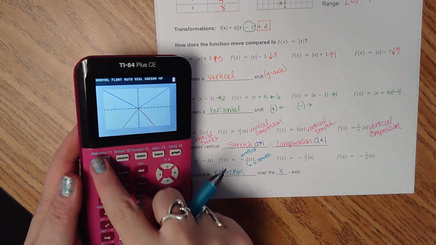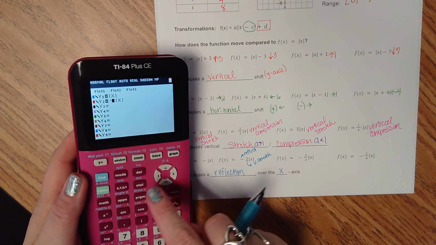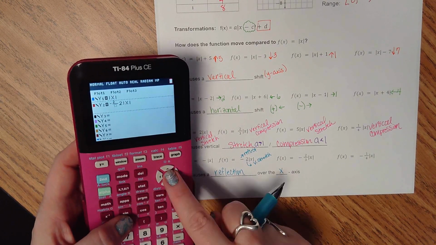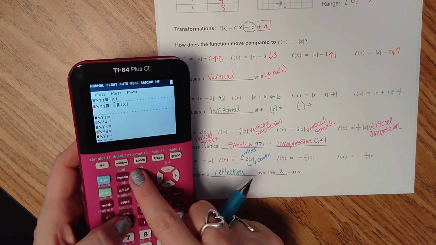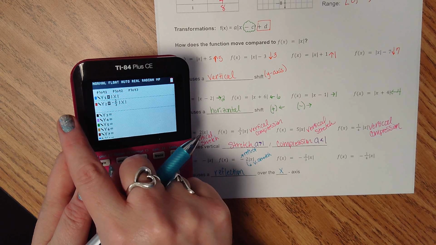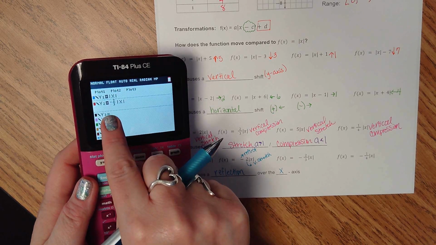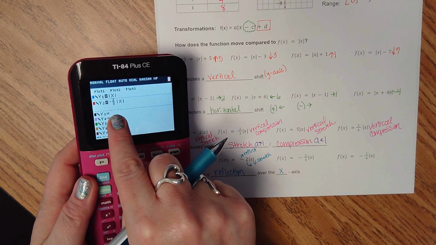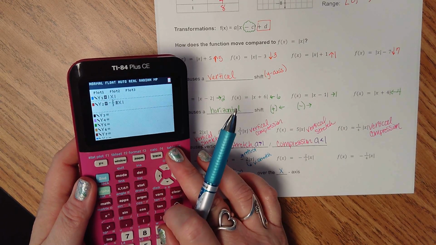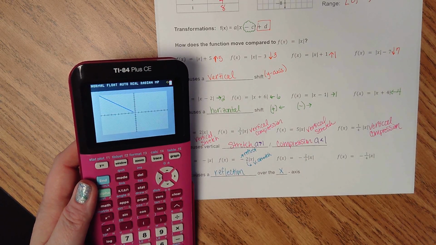Okay, so when I go in here and do negative 2/3, by what I'm seeing, I should still see a reflection for my negative, and 2/3 was a vertical compression. Let's see if we see that, meaning fatter. It's going to get fatter.